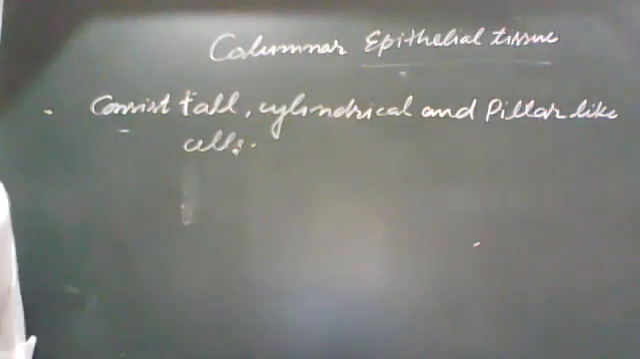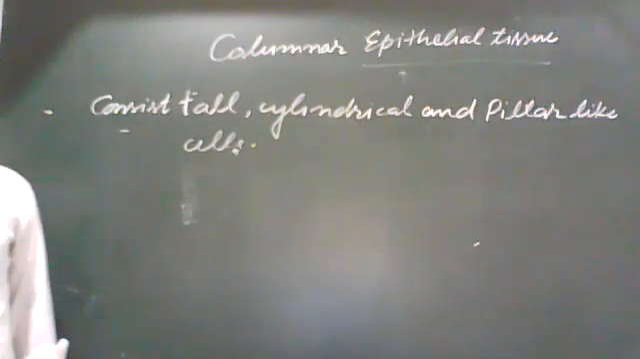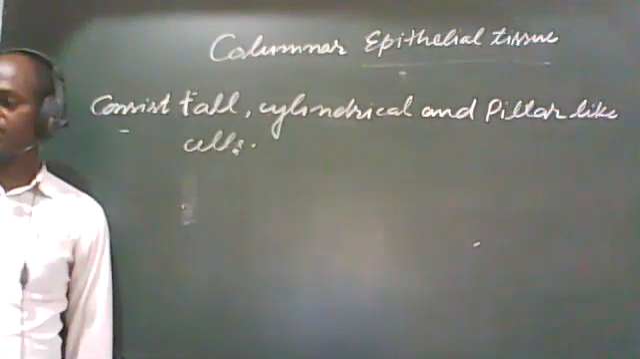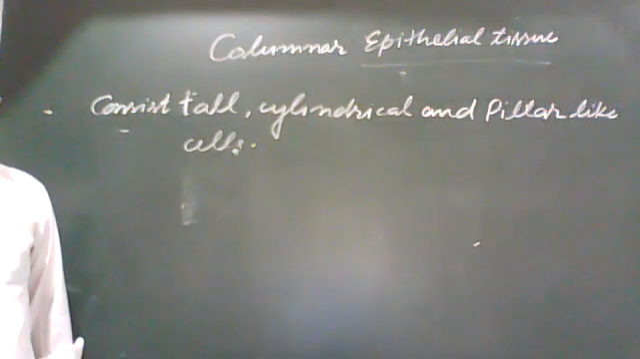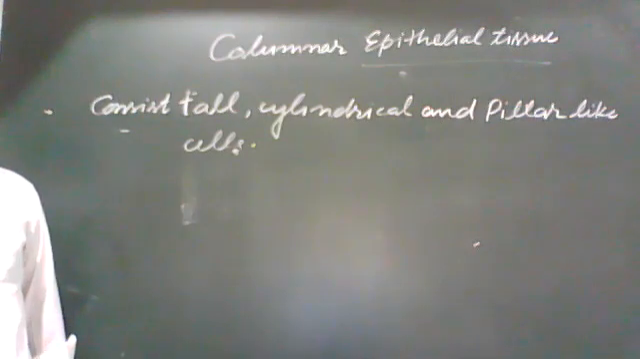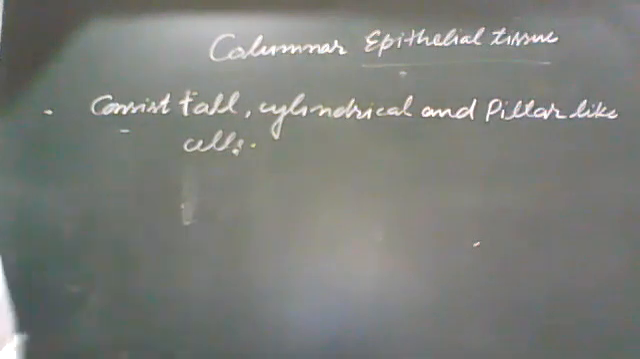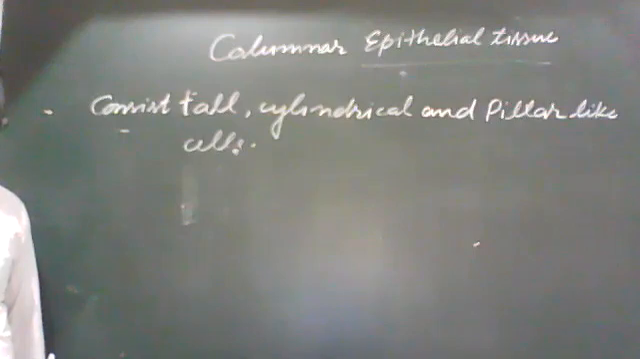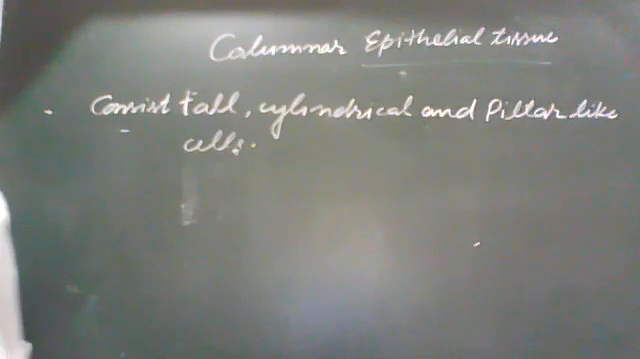The columnar epithelium is present on the basement membrane, which bears the oval nucleus. It is also present with microvilli, which are finger-like projections in the body. And this columnar epithelium is present in the pharynx, stomach, intestine, larynx, oviduct. There are many places where these columnar epithelial tissues are present.